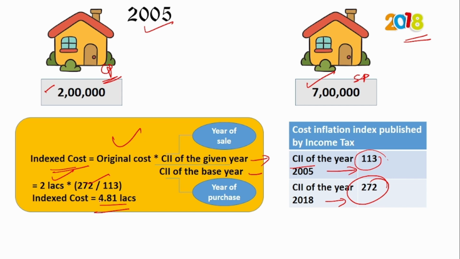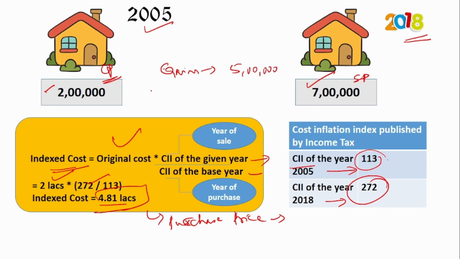This indexed cost will now be considered as the purchase price, and you have to calculate the gain from this purchase price. Previously the purchase price was 2 lakhs, so the gain would have been 5 lakhs.